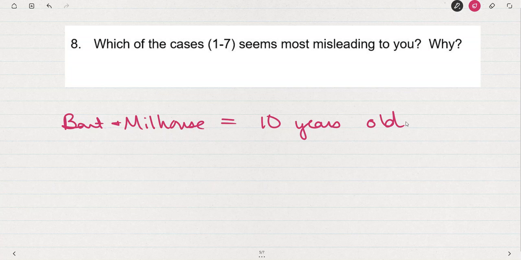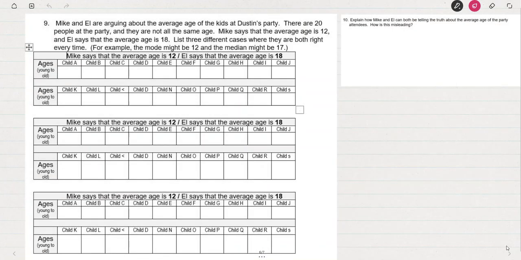You could think of it as he's convincing Milhouse, hey, let's go. There's not a bunch of babies there. They're older than us. But he's also saying, hey, it's a bunch of kids that are close to our age, maybe a little older, but close to our age. And if Milhouse shows up and finds out that everyone's the age of his grandparents and his parents, he's been misled. So look at your charts and see which one seems misleading and why.